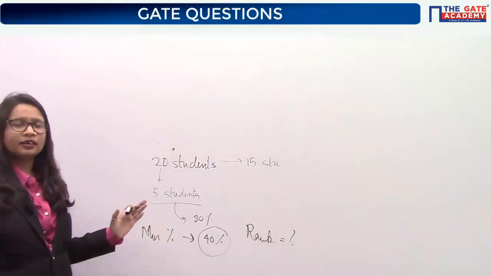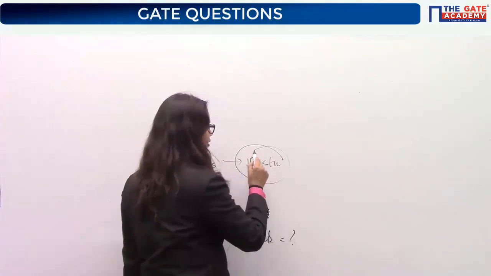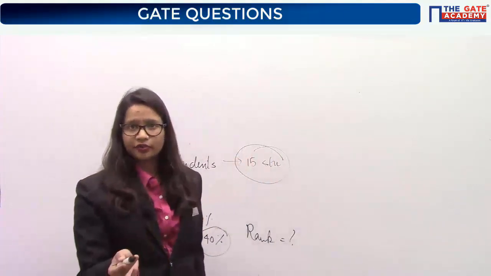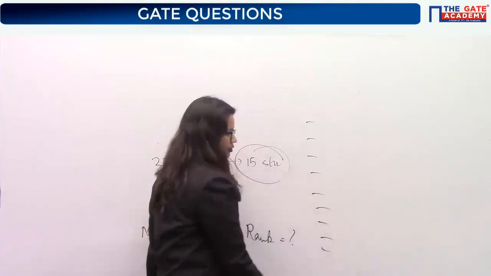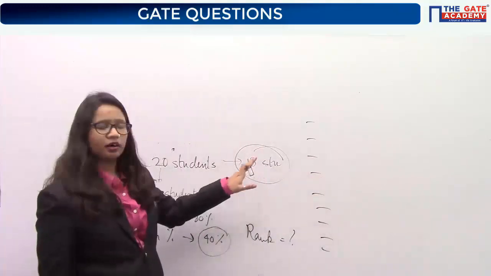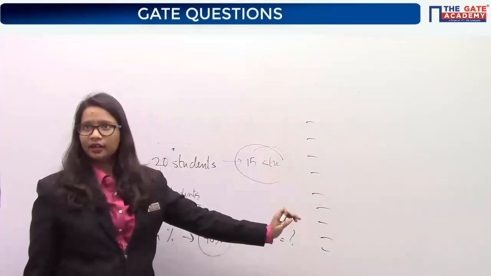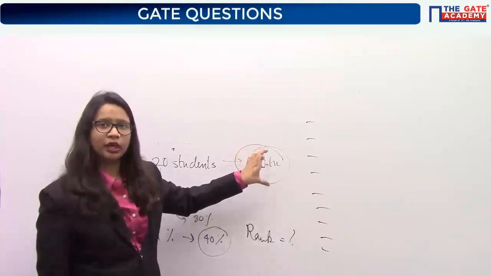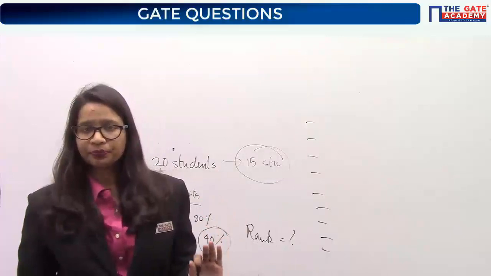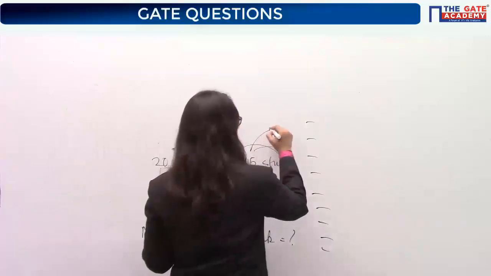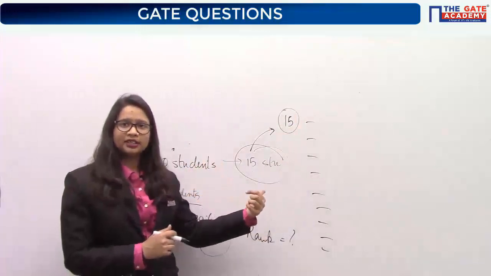See here. I don't know what marks they are getting, but I know that among these 15 students, they all have different marks, which means they will all be getting different ranks. Yes or no? For these 15 students, we will have 15 positions or 15 ranks. Because all of them have distinct marks, they will secure 15 different positions. So 15 positions are occupied by these 15 students.